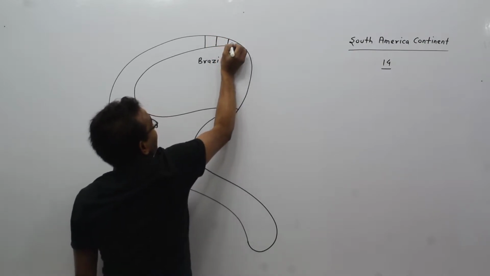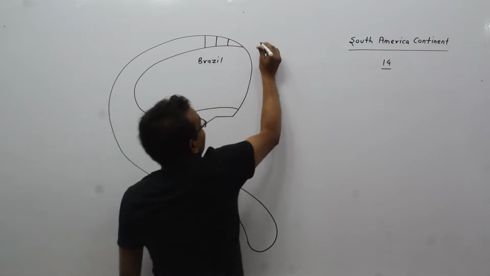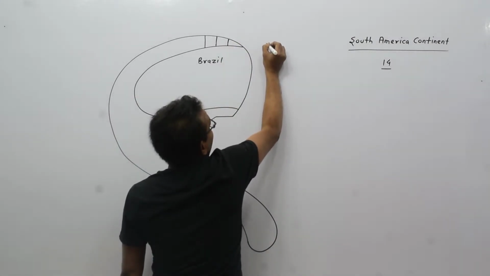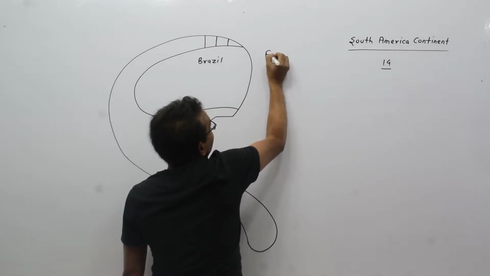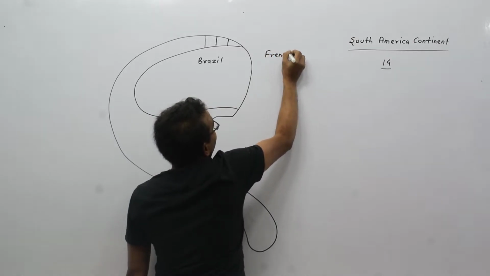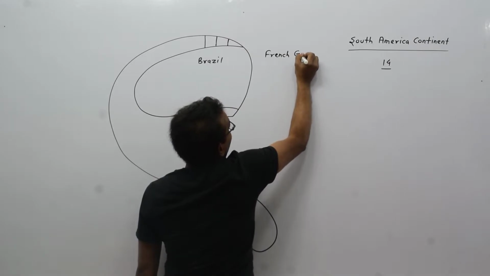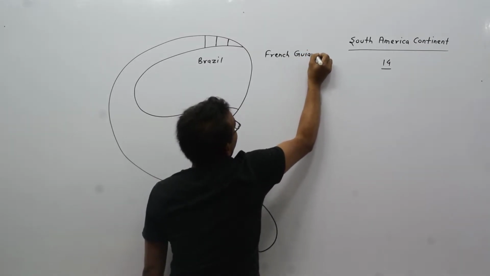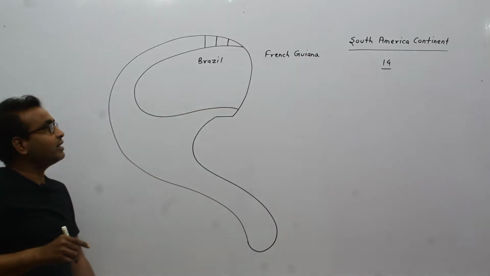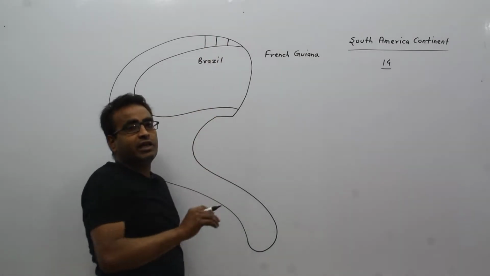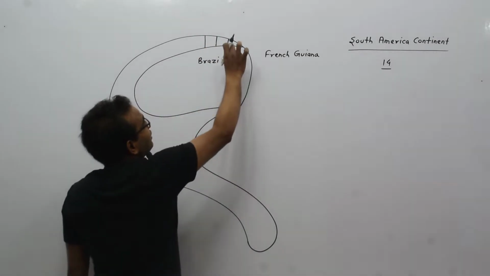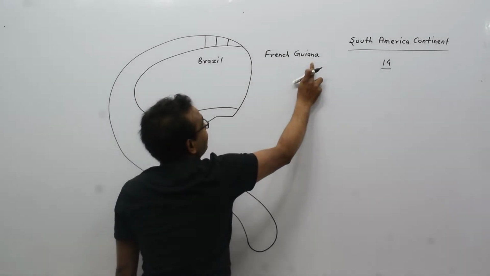The first one is French Guiana. This one is French Guiana.